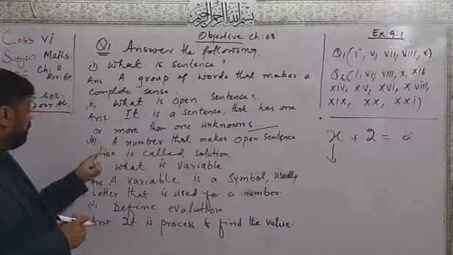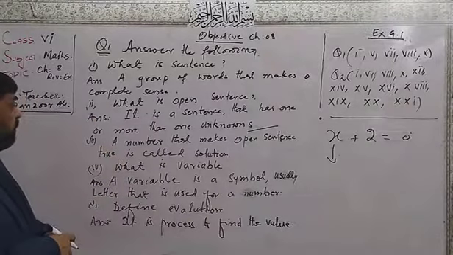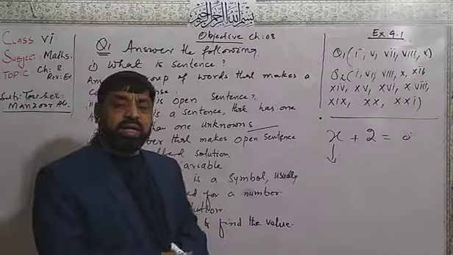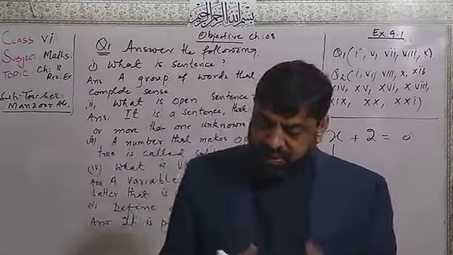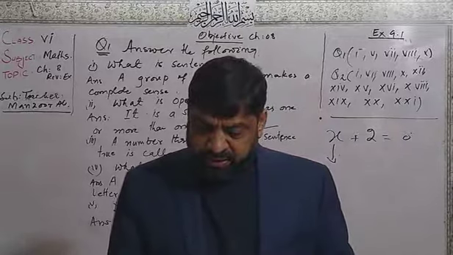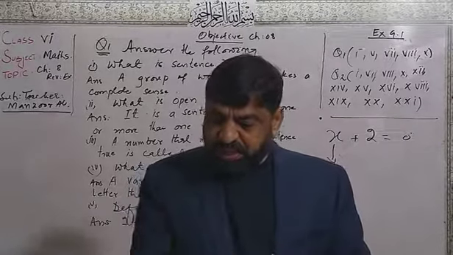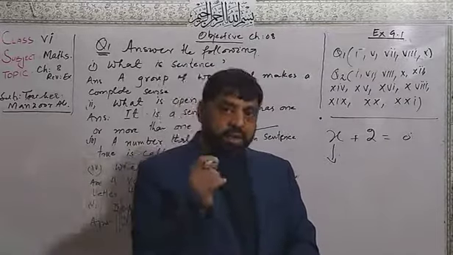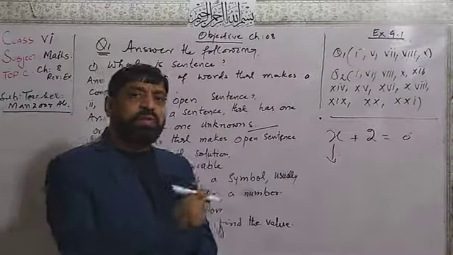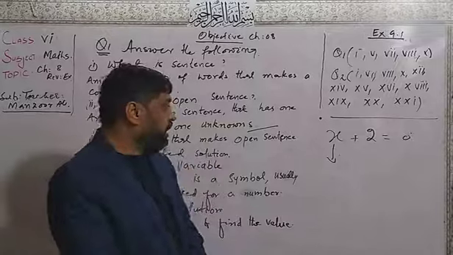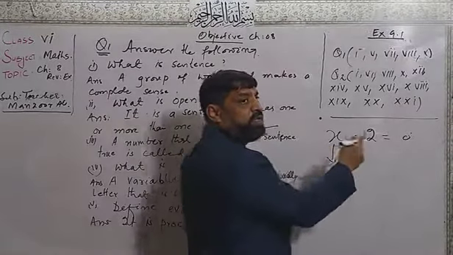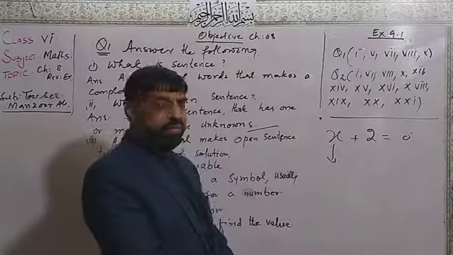After that, dear students, what is the number that makes an open sentence true? Like the open sentence x plus 2, which number makes both sides the same?